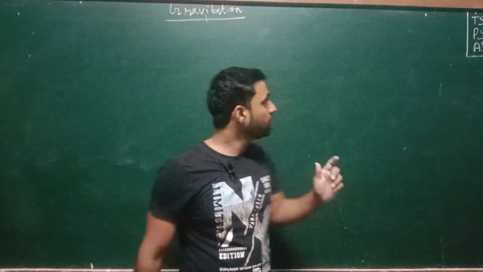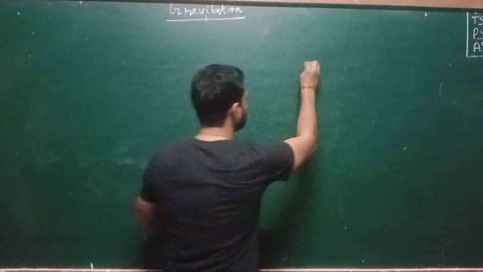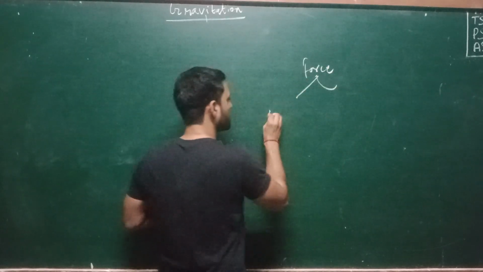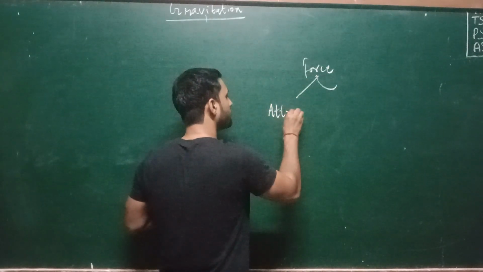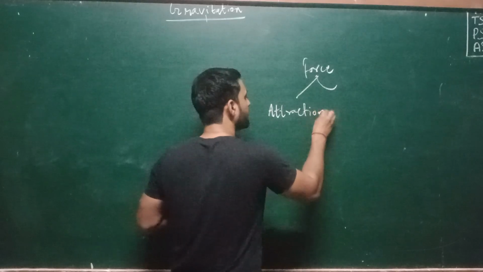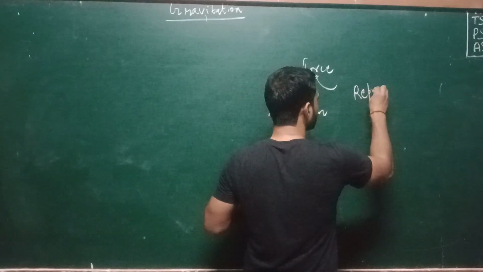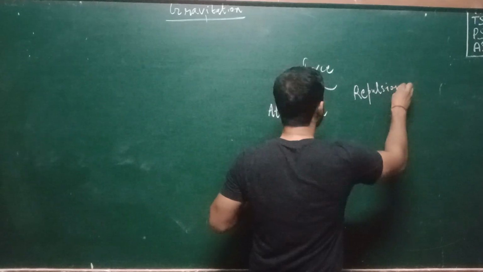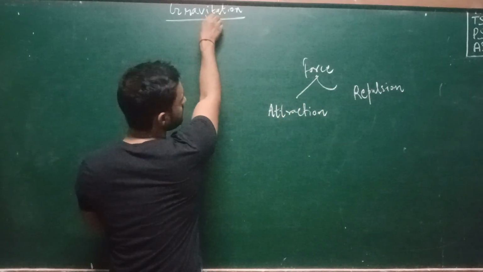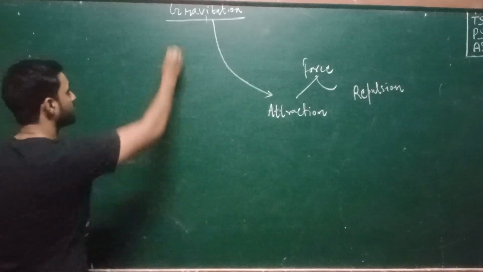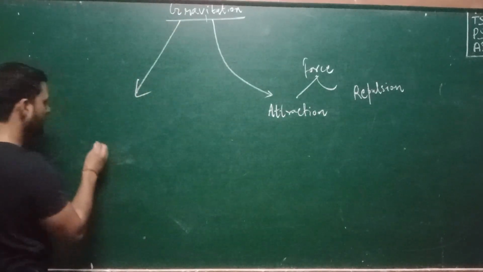As you know, force can be in the form of attraction or repulsion. This gravitational force will always be found in the form of attraction. What is this gravitation?